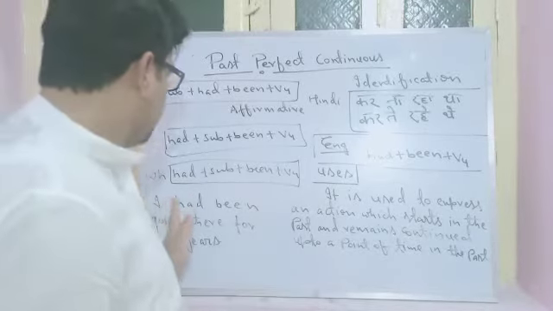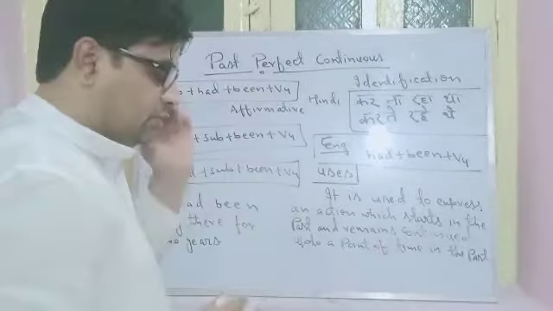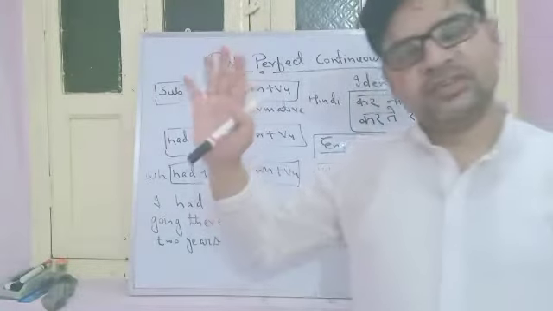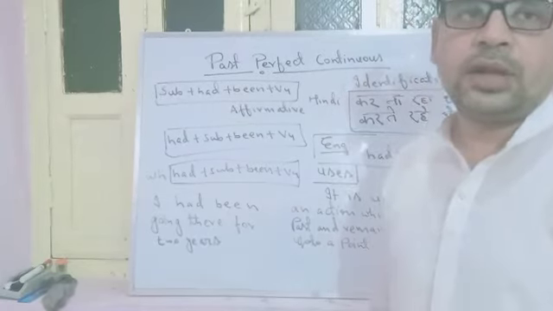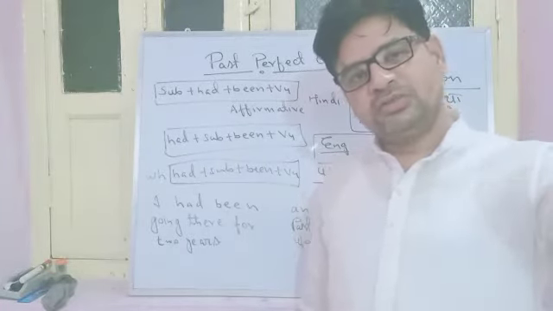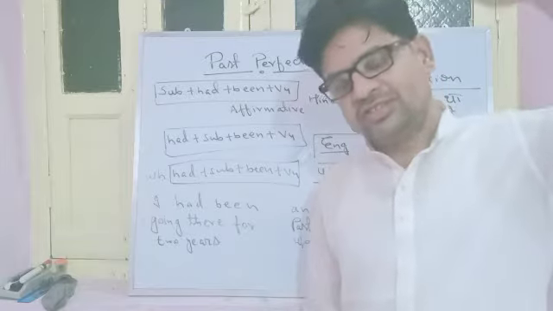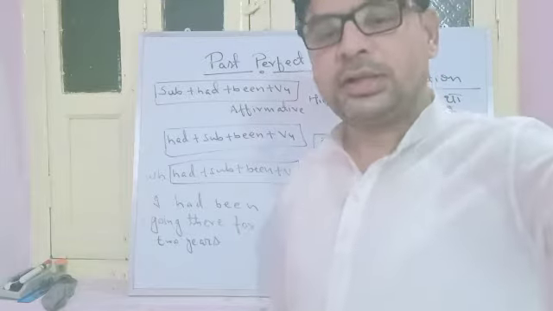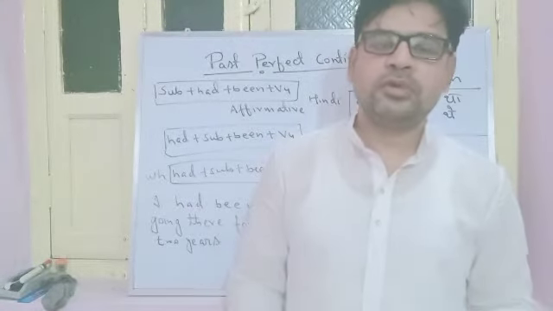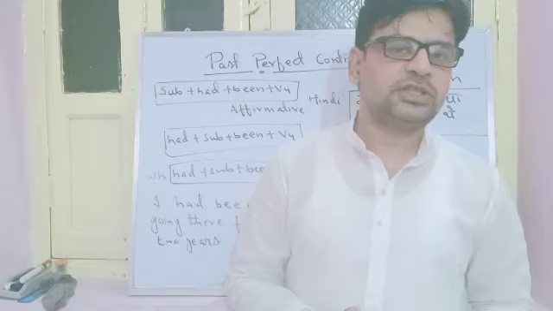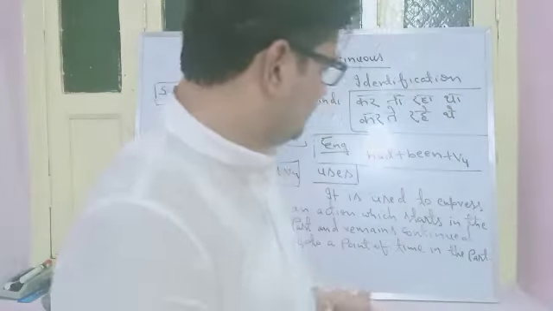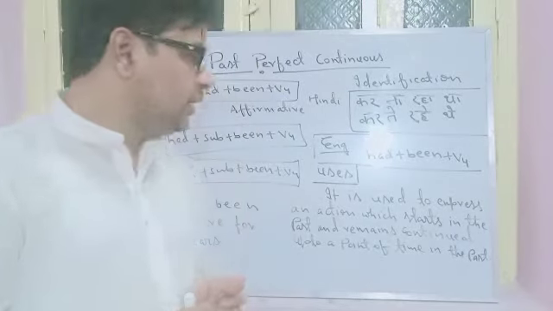One example I have given: I had been going there for 2 years. So in the past, somewhere I had gone to a place for 2 years. I had been working in a particular company from 2006 to 2008. So 2006 से start किया कोई काम और 2008 तक चला. Present से कोई लेना देना नहीं है उसका. Got the point? So whenever we explain any such type of action, we will use this past perfect continuous tense. I hope it is very clear.